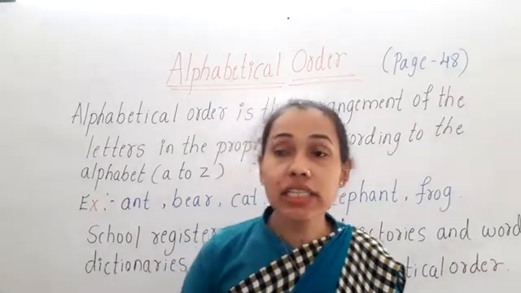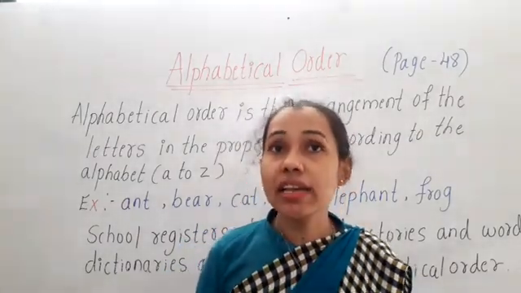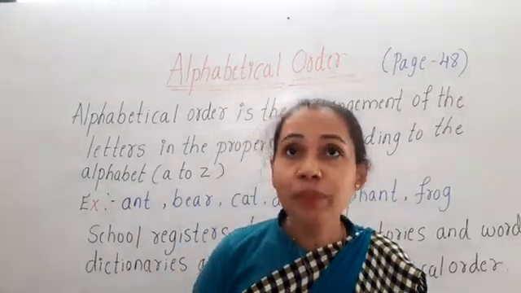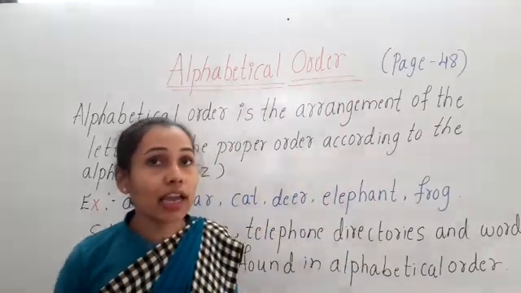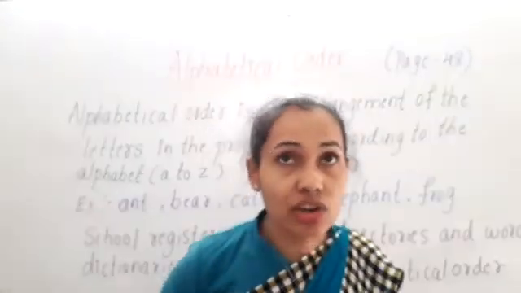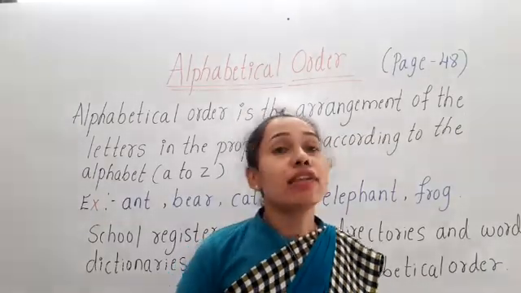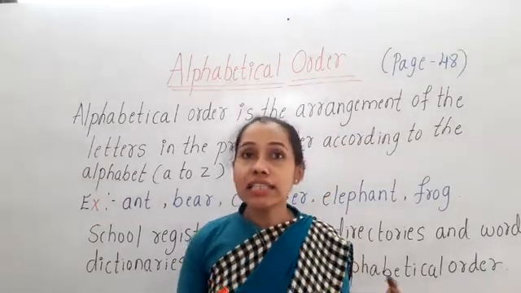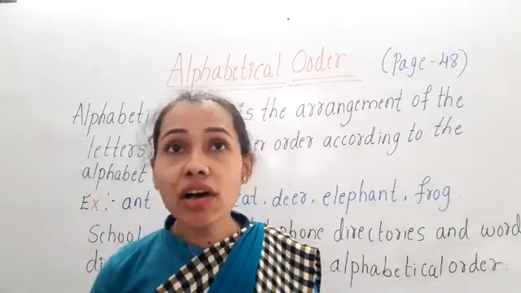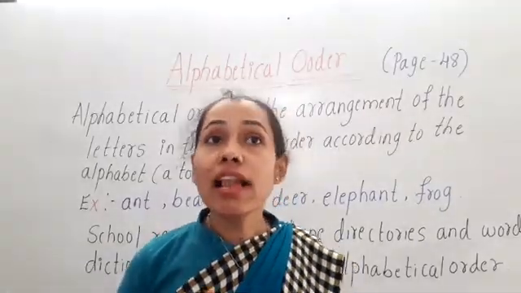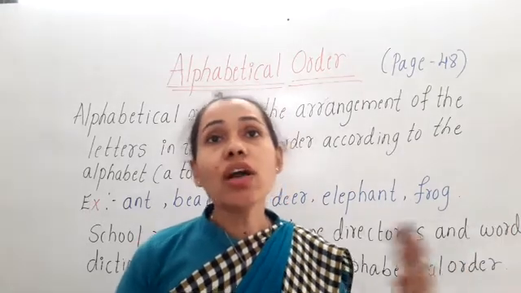Alphabetical order is the arrangement of the letters according to the alphabet A to Z.